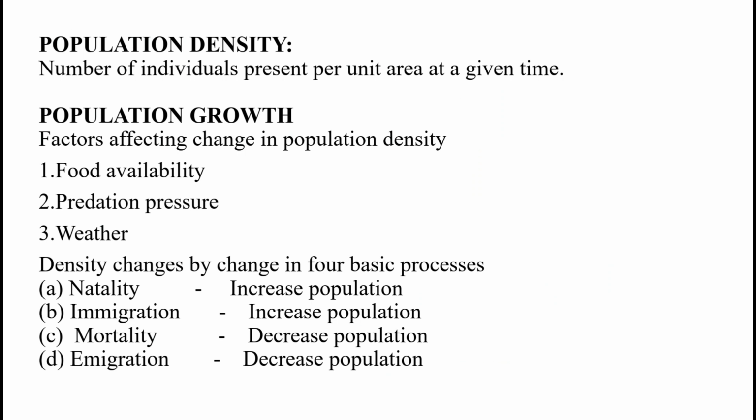Then what is population density? It is the number of individuals present per unit area at a given time. What is population growth? Generally the factors that affect the population density or number of individuals are food availability, predation pressure and weather. These three factors affect the population density.